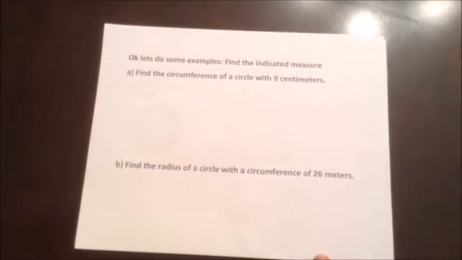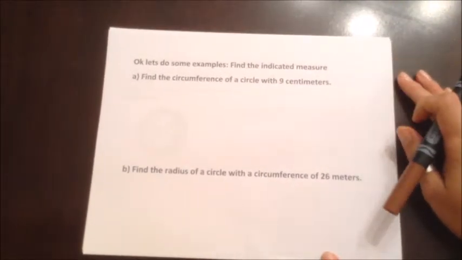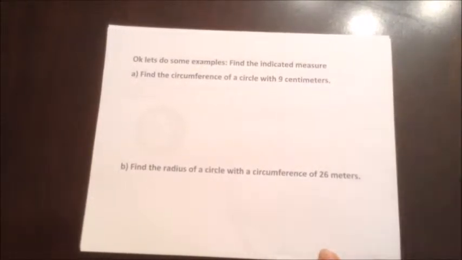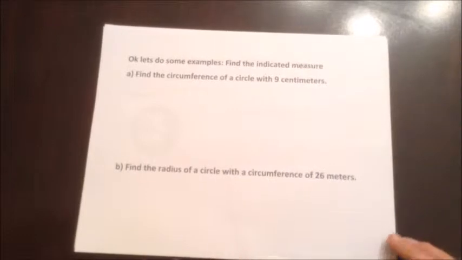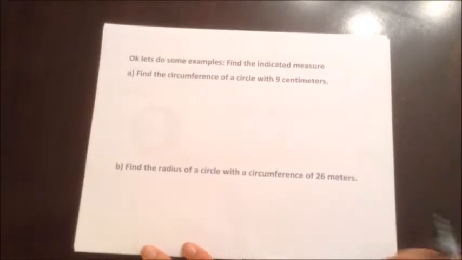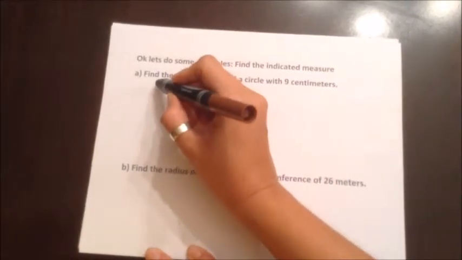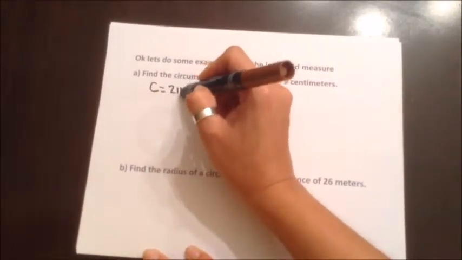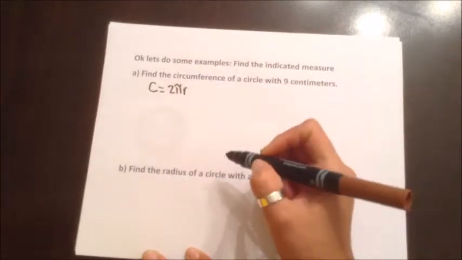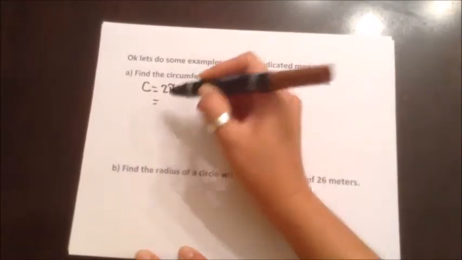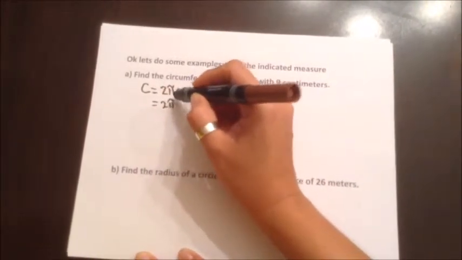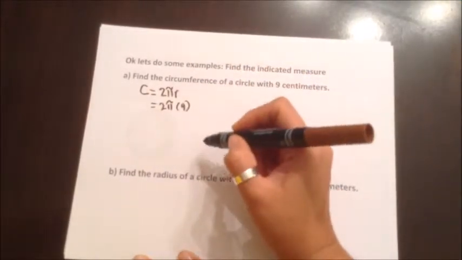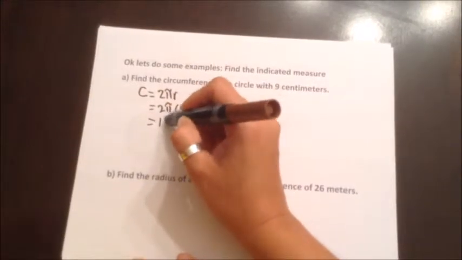Okay, so let's work some examples. Find the indicated measure. Find the circumference of a circle with radius 9 centimeters. So let's start with putting down our equation. We're going to say C is equal to 2 pi r. Then we're just going to fill in the blanks from here. We're going to say 2 pi, where r is 9. This equals 18 pi.